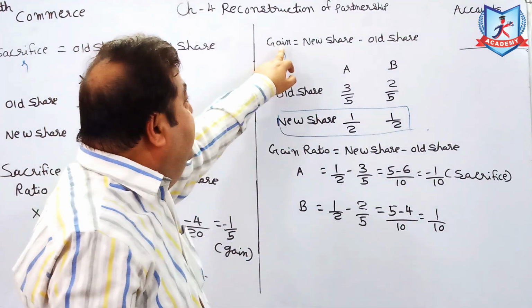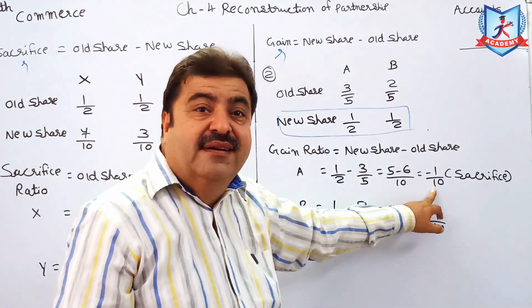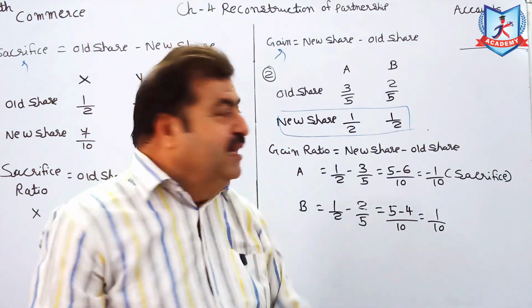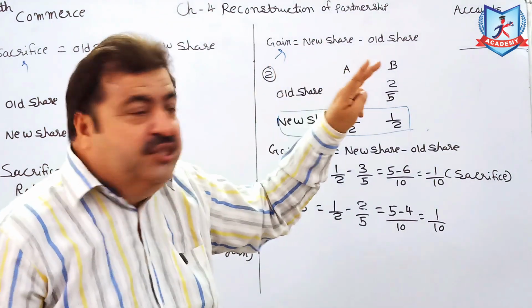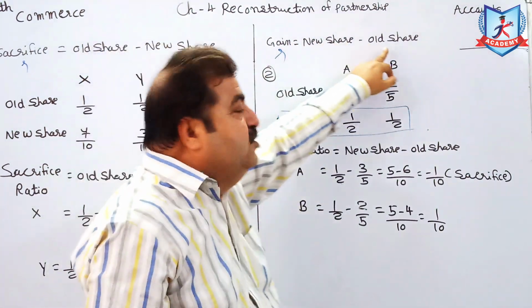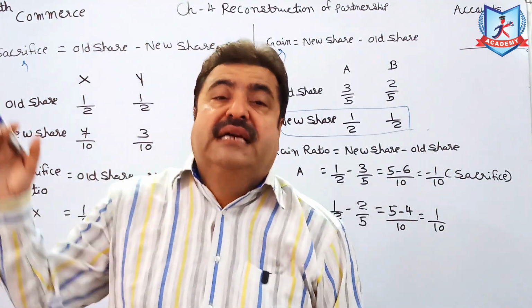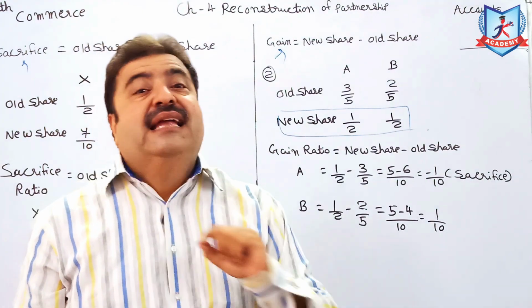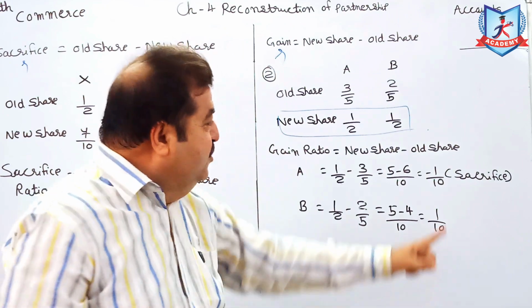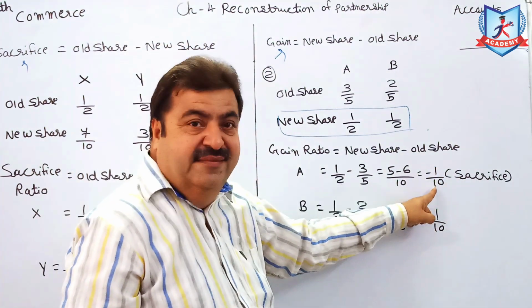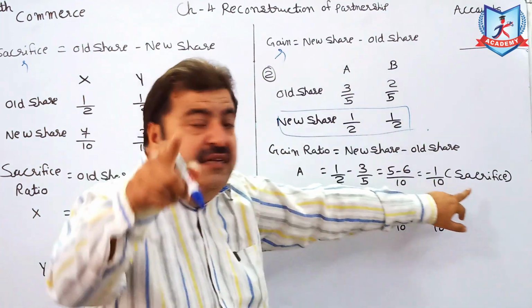So while finding gain ratio, your answer comes negative. Gain negative means sacrifice. So keep in your mind this formula. This is very important. Usually gain is equal to new minus old and your answer should be positive. But in gain ratio, if you are getting a negative answer, negative gain means what? Sacrifice. So your sacrifice is 1 by 10.